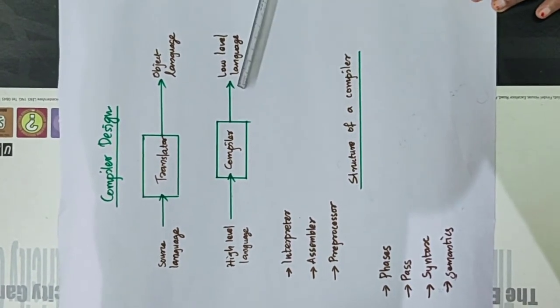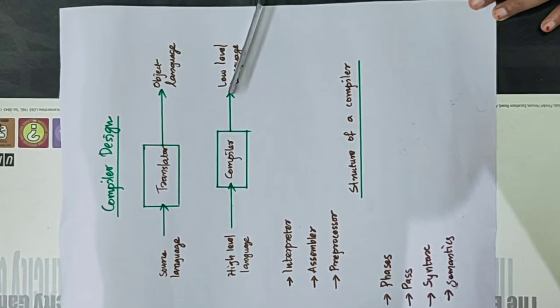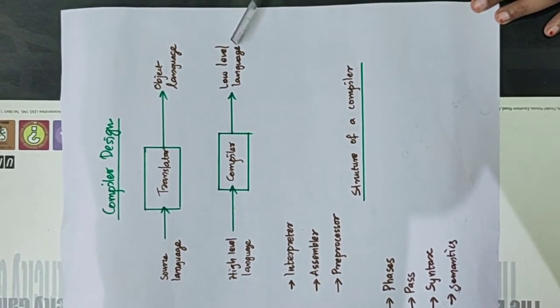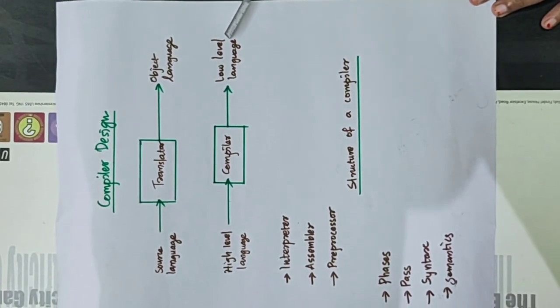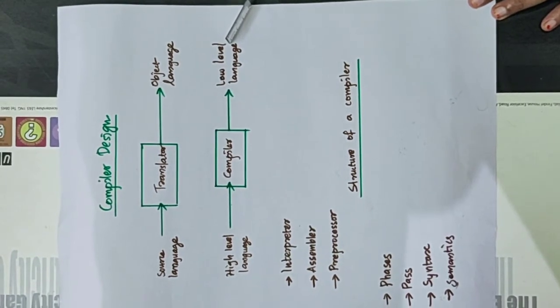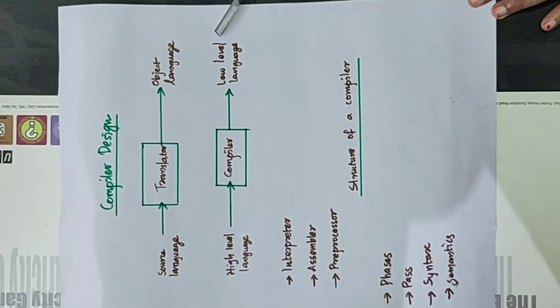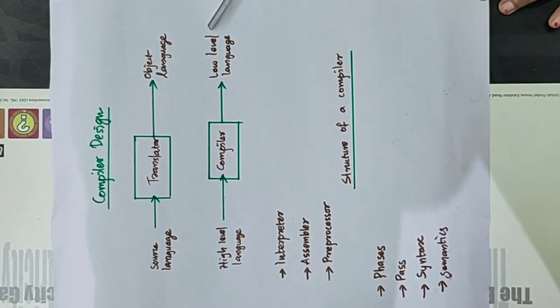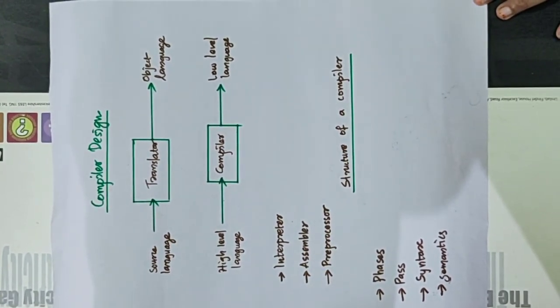A compiler is also a translator. Here the source language is a high level language and the target or the object language is a low level language. For example, high level languages are Fortran, COBOL, etc. And our low level language is an assembly language or a machine language. That type of translator is known as a compiler.